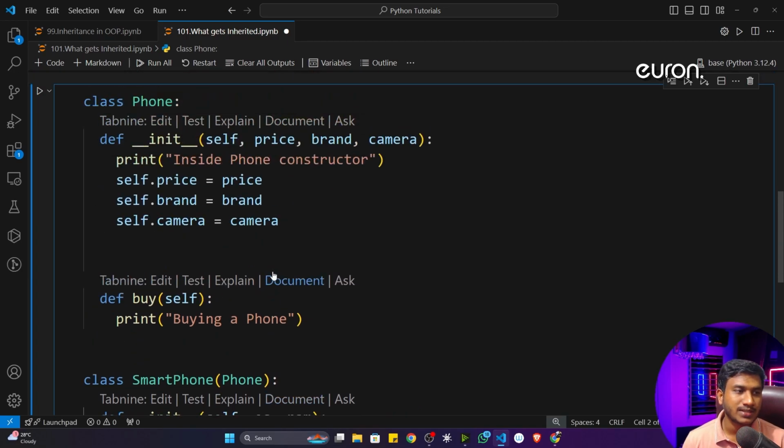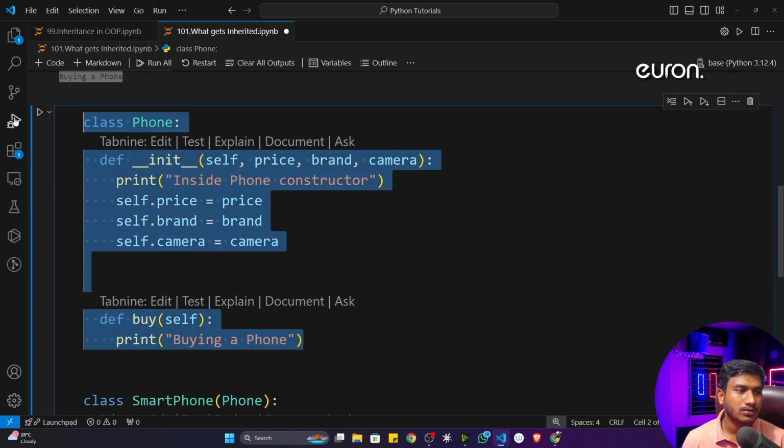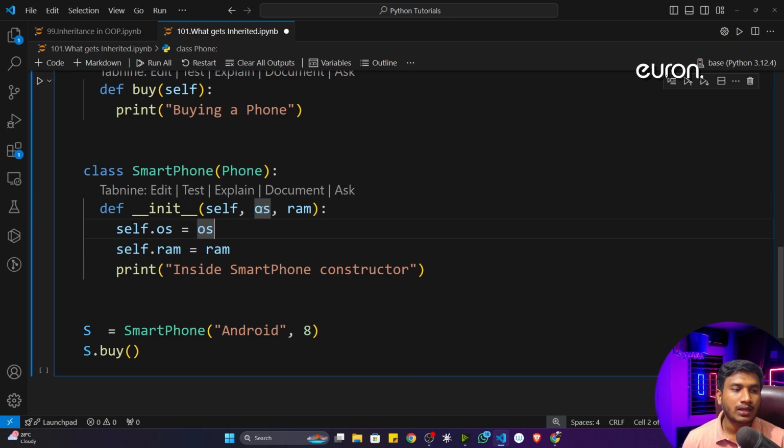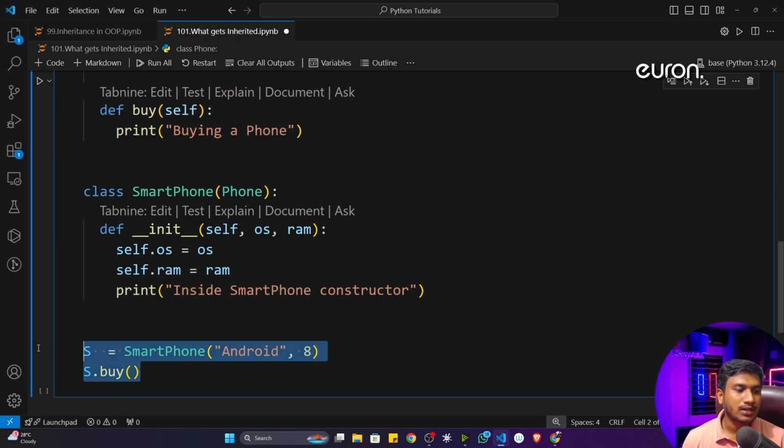First of all, try to understand what is happening. Here I have 2 classes called phone and smartphone. Now, does smartphone have its own constructor, yes or no? Yes. So that means it will give first priority to that constructor, which will execute at the very first. And how many inputs does this constructor take? 2 inputs, operating system and RAM. That's why I'm passing operating system and RAM. This is how I'm initializing the smartphone object.